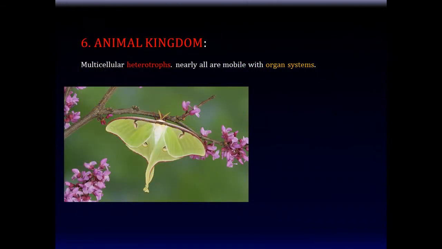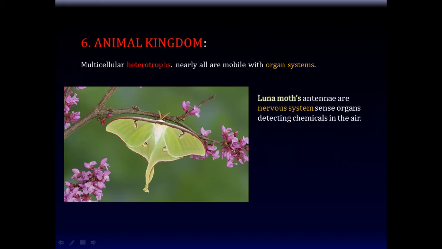And finally, the animal kingdom, of course. Animals are all multicellular heterotrophs, so they depend on energy from other living things. They're multicellular, and nearly all of them are mobile, with developed organ systems. Like you see over here, the luna moth.